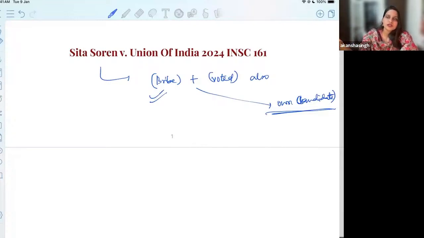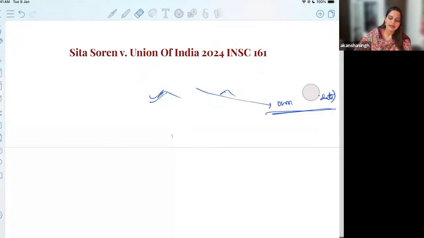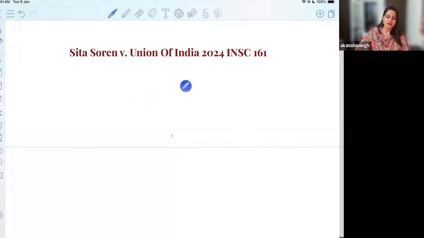And now when she is prosecuted, she immediately reaches the court and says that, no, I am aware of the PV Narasimha Rao judgment, and I feel that I cannot be prosecuted because I have exercised my right to vote, and Article 105 gives me immunity. So do we really have to get bothered about who she voted for? Whether her vote will grant her immunity or not is the discussion that we have to do and understand. So I hope you're clear with the facts.